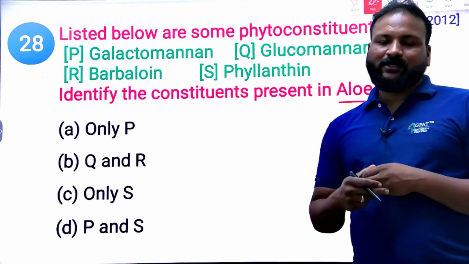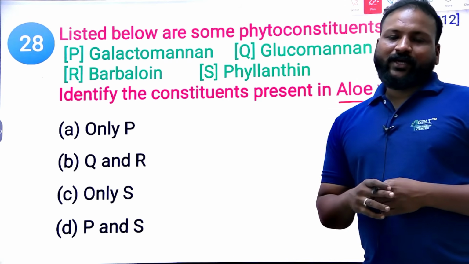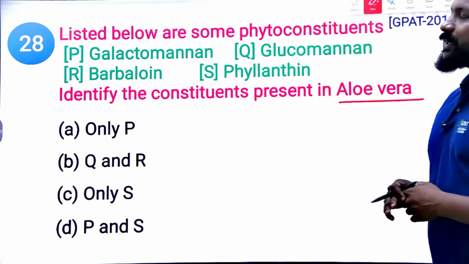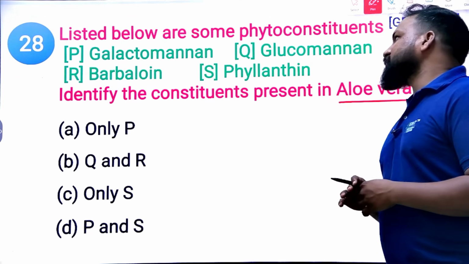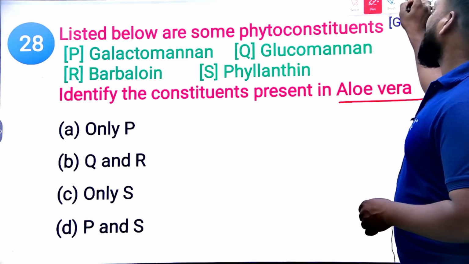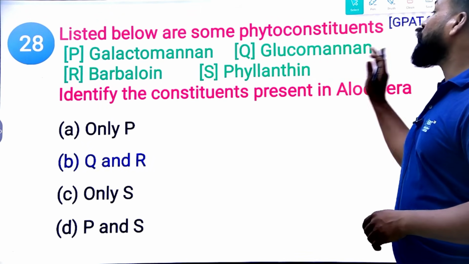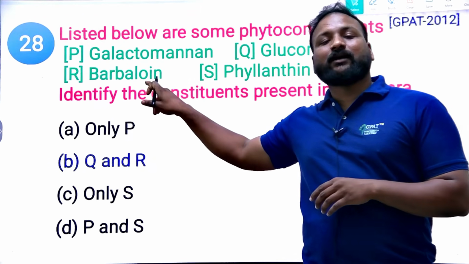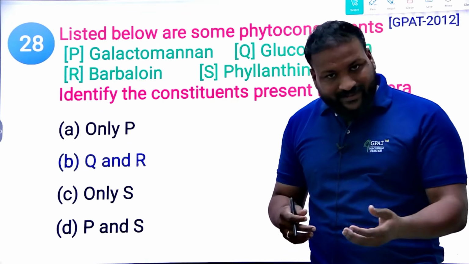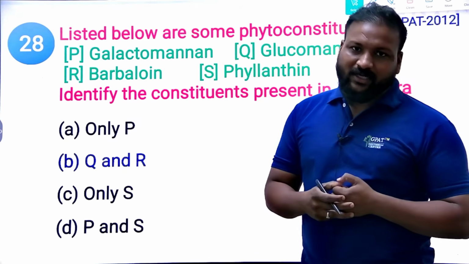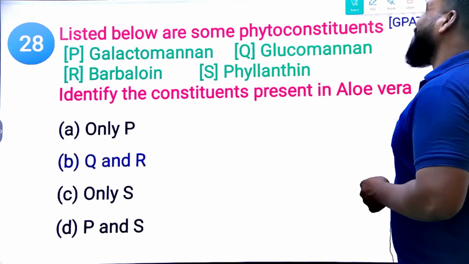In aloe we have four species: Aloe barbadensis, Cape aloe, Curaçao aloe, and other types of aloes. But now tell me, which of the following phytoconstituents are present in aloe? Undoubtedly they contain barbaloin, along with that they contain glucomannan. We perform a test called the isobarbaloin test, known as the Klunge test, or barbaloin test, to confirm aloe vera. So Q and R, barbaloin and glucomannan, are present in it.